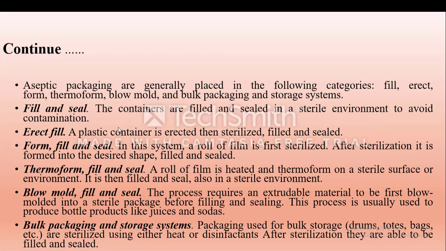Now, in this slide, aseptic packaging systems are generally placed in the following categories: fill and seal, erect fill and seal, form fill and seal, thermoform fill and seal, blow mold fill and seal, and bulk packaging and storage system. In fill and seal, the containers are filled and sealed in a sterile environment to avoid contamination. Erect fill and seal: the aseptic container is erected, then sterilized, filled, and sealed. Form fill and seal: in this system, a roll of film is first sterilized. After sterilization, it is formed into the desired shape, filled, and sealed. Thermoform fill and seal: in this, a roll of film is heated and thermoformed in a sterile environment. It is then filled and sealed also in a sterile environment.